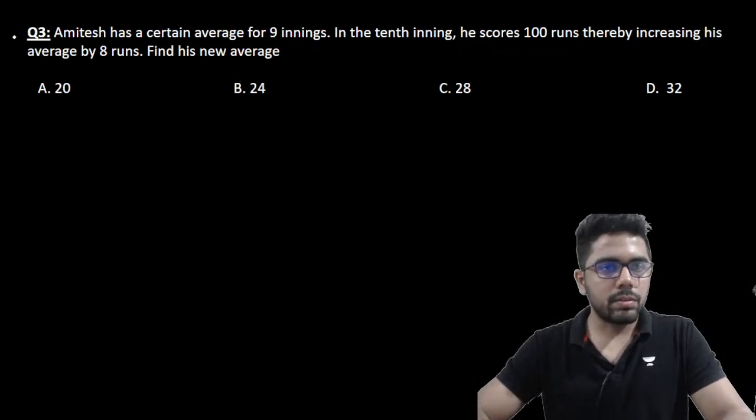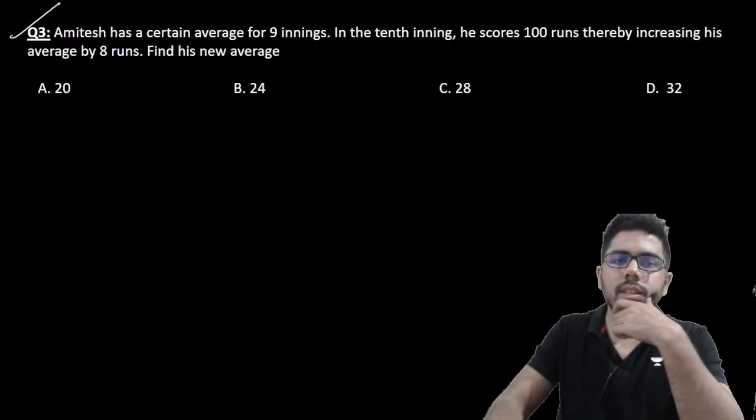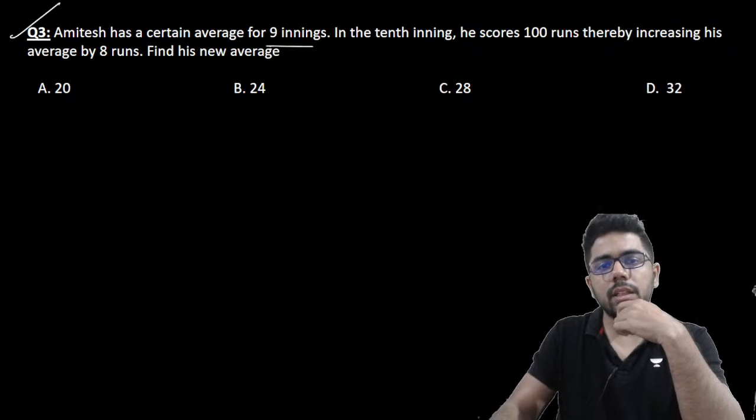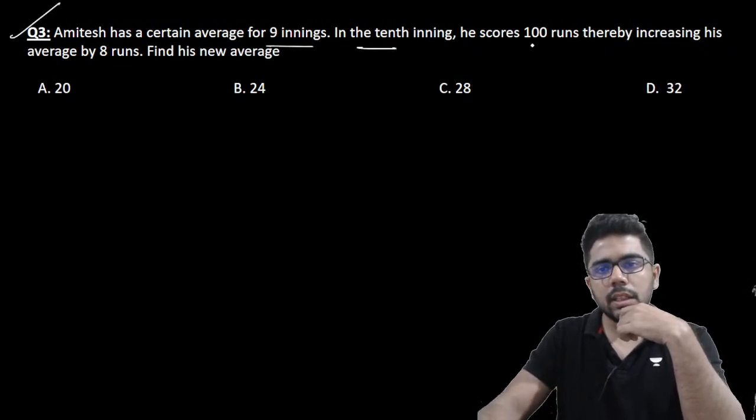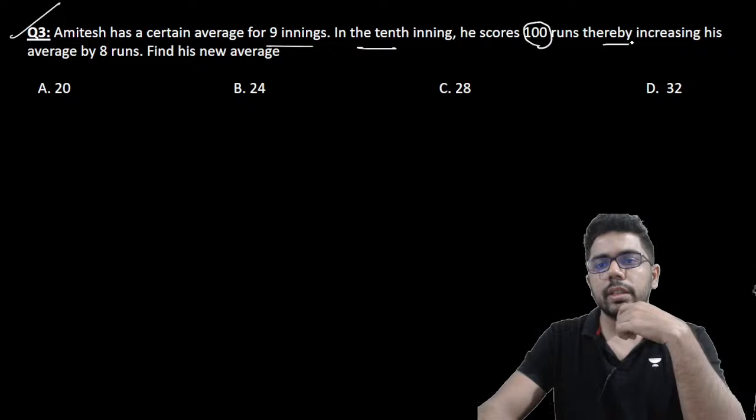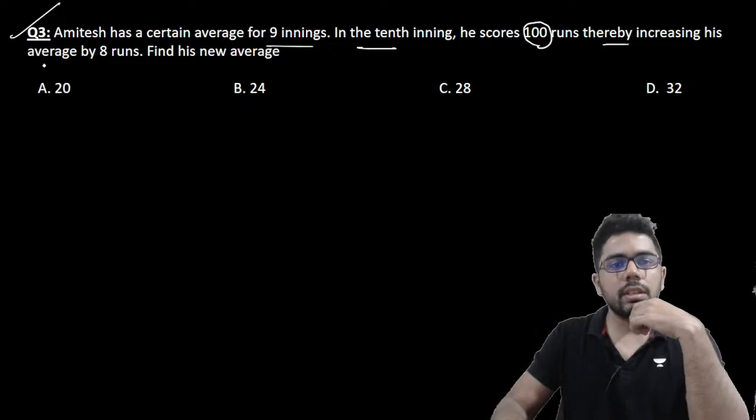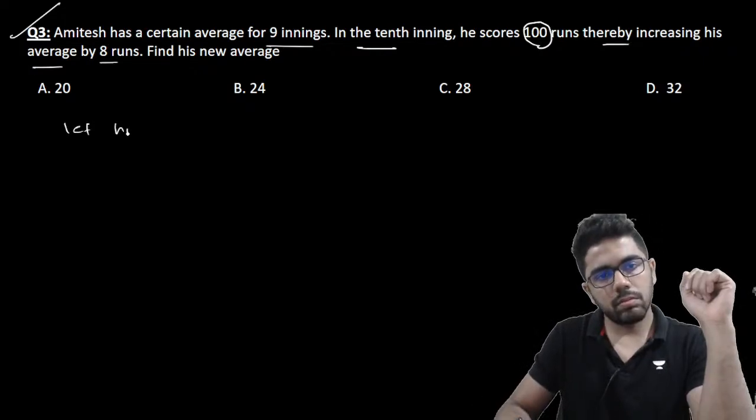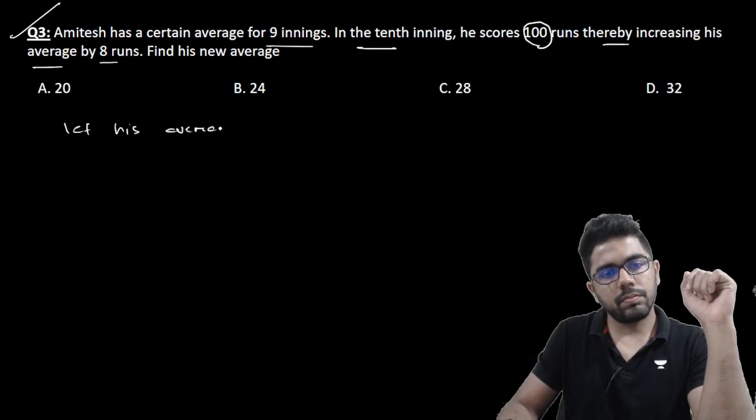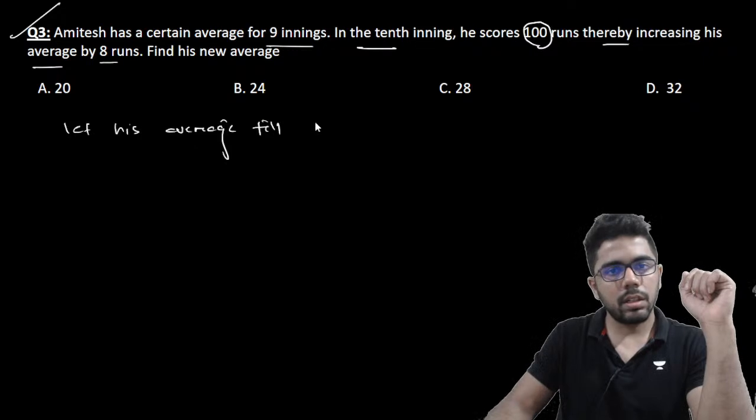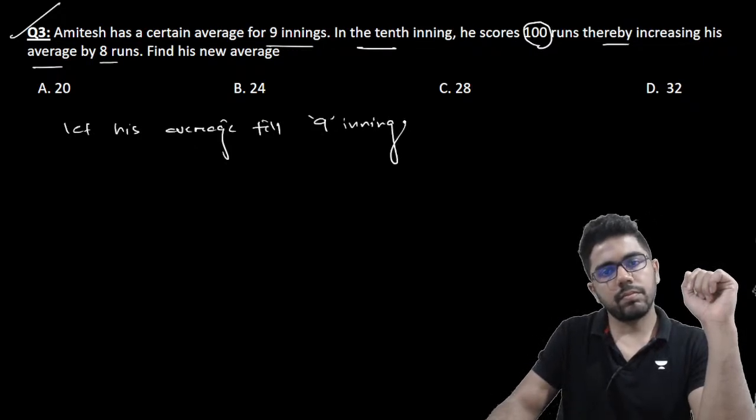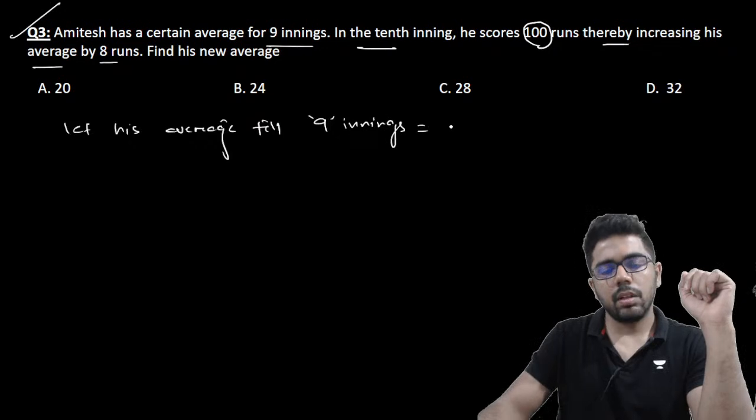Let us see the next one. Amitesh has a certain average for 9 innings. In the 10th inning, he scores 100 runs, thereby increasing his average by 8 runs. Let his average till 9 innings is equal to A.